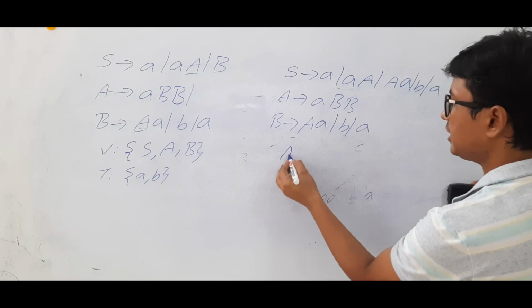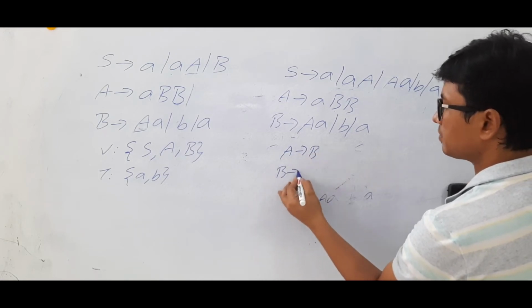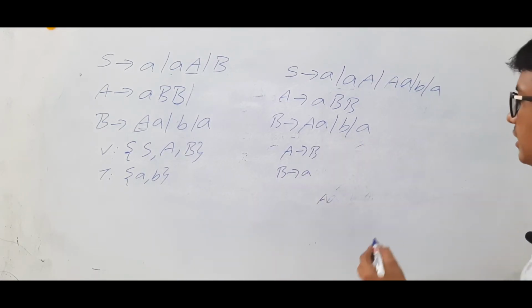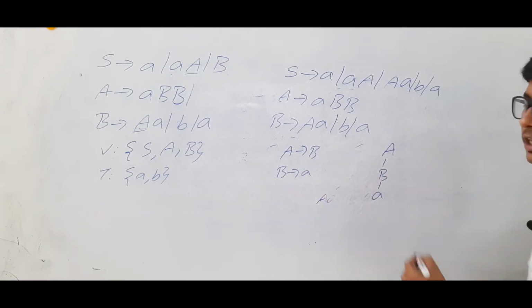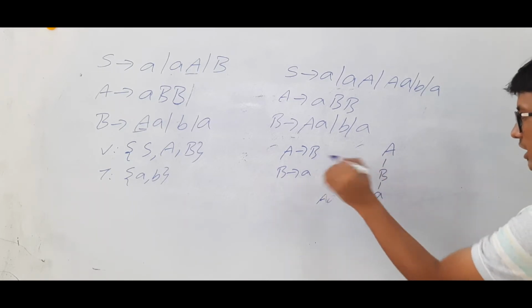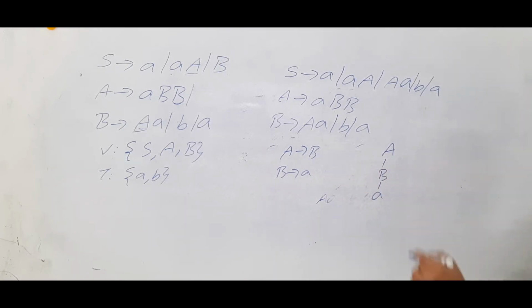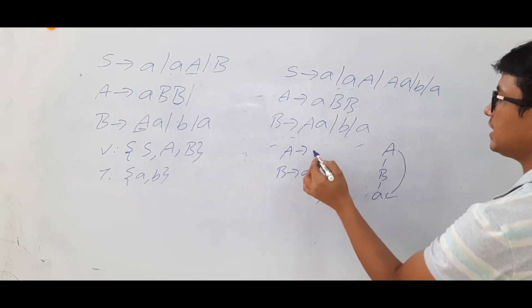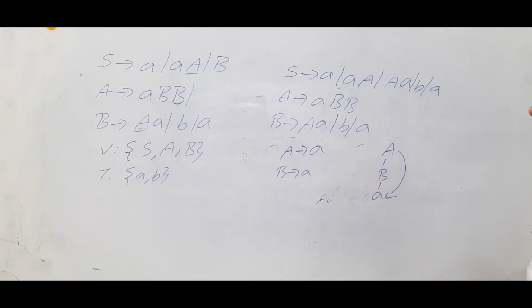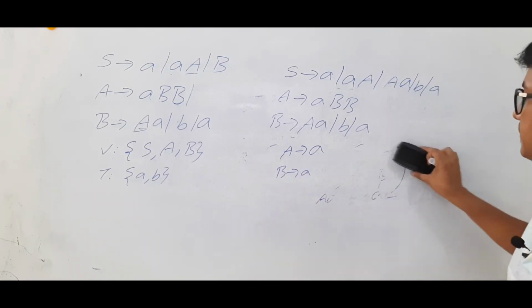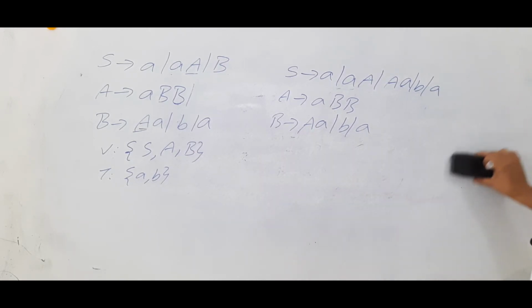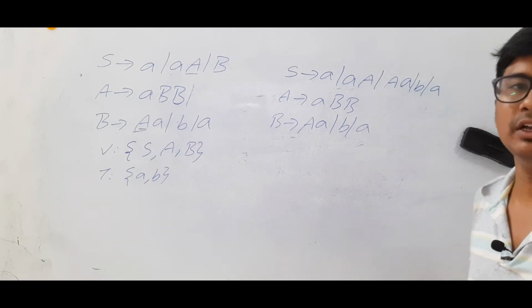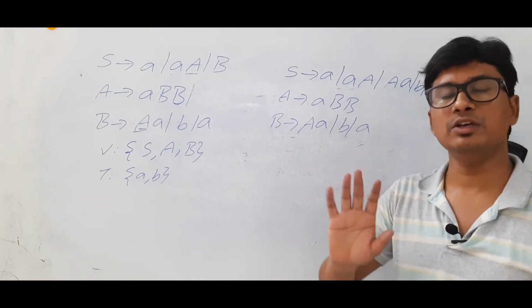If you have A determines B, and B determines some terminal, and you want to eliminate A determines B, how will you eliminate it? From A you can determine B, from B you can determine small a. If you eliminate this A determines B, then you cannot determine A determines a. Am I right or wrong? Then we have to write A determines small a in place of A determines B. That is what I have done. Now we don't have any unit productions. Null productions we have eliminated, unit productions also we have eliminated. So step 2 is done.